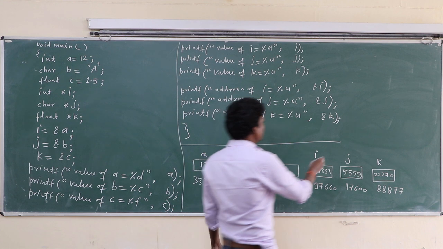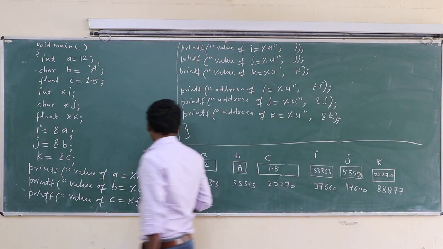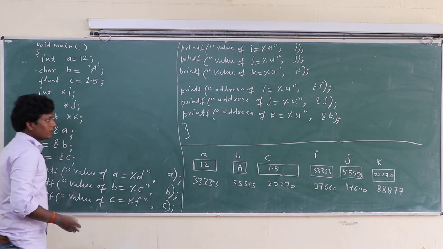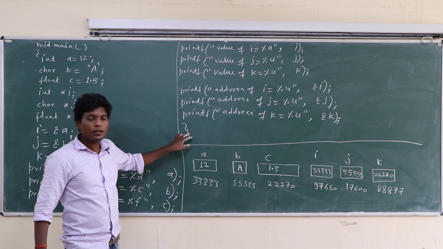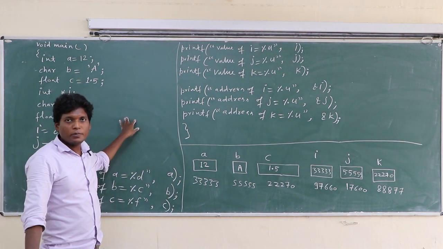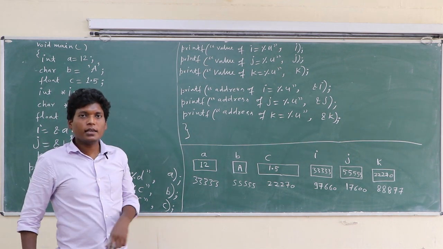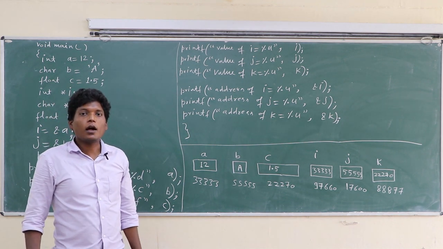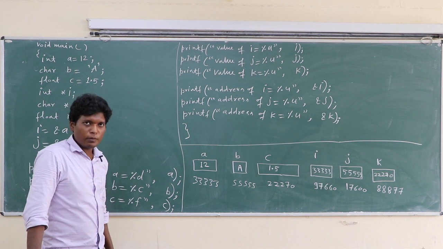Class, this is the program. Class, this is the program from here to here. In this program, there are 6 variables a, b, c, i, j, k. Since a, b, c, i, j, k are variables, they occupy memory. They occupy space in memory.